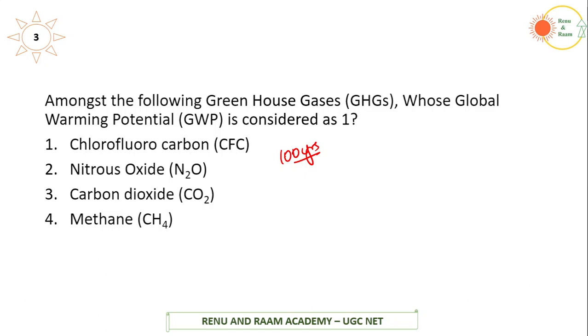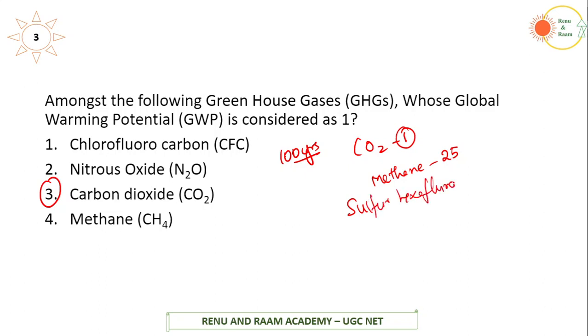Okay. So here if you see the index number 1, the first number is considered to be carbon dioxide. We take carbon dioxide as the base. So CO2 is 1. So we will measure the other items with respect to CO2. For example, methane has a global warming potential of 25, which means it is 25 times more potent than carbon dioxide. Okay, and one of the highest is sulfur hexafluoride. It has nearly 22,800. The global warming potential is 22,800. Okay, so this is the global warming potential.